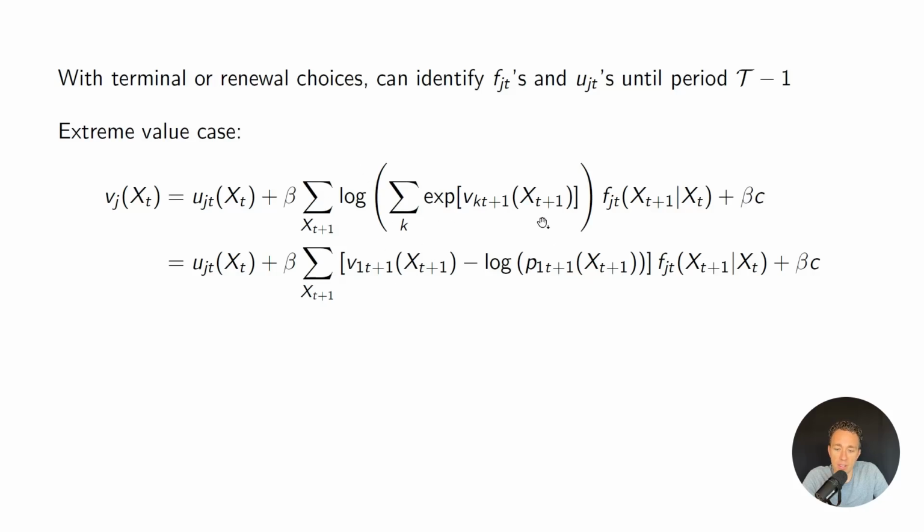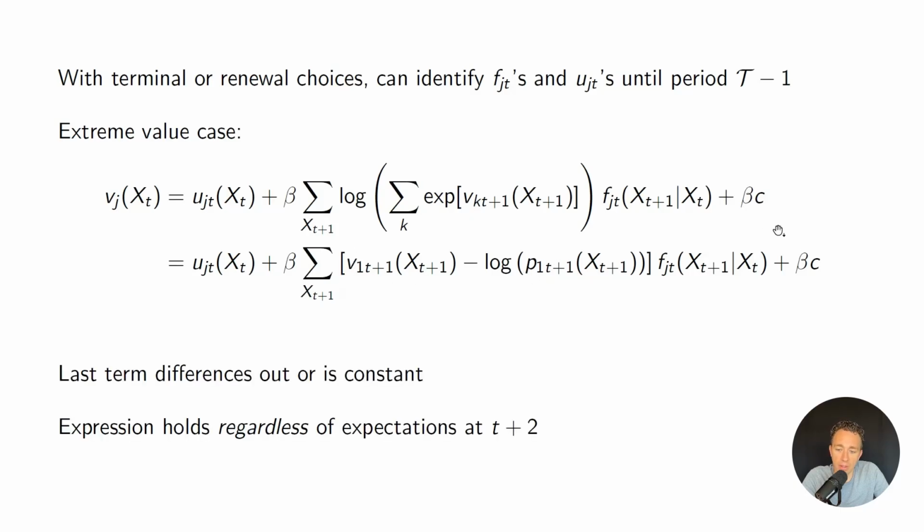So this is big V, and we know that big V is equal to little v_j minus log of p_j for any j. And then the beta times Euler's constant is just going to go away once we look at choice probabilities because it's common to every option. Or we can think of it differencing out if we take the differenced conditional value functions. And the important thing to know is that this expression holds regardless of expectations in t plus 2. So that's the key idea here, that we don't need to make assumptions about what's being expected far out into the future.